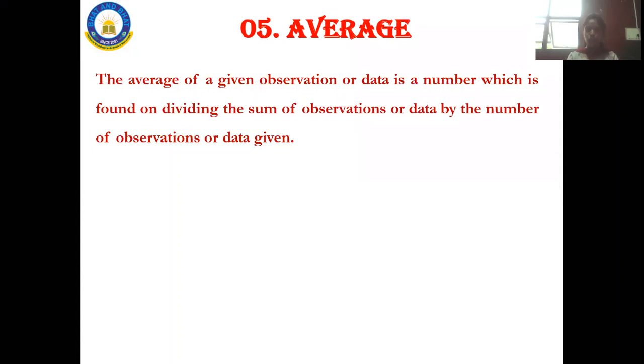Next I'll be moving on with your fifth chapter, that is average. So what is this average? The average of a given observation or data is a number which is found on dividing the sum of observations or data by the number of observations or data given. So this is nothing but average.